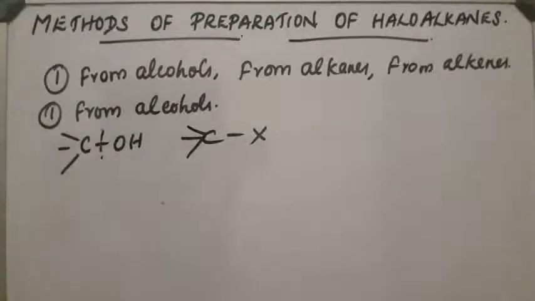There are three different methods by which we can prepare haloalkanes from alcohols.